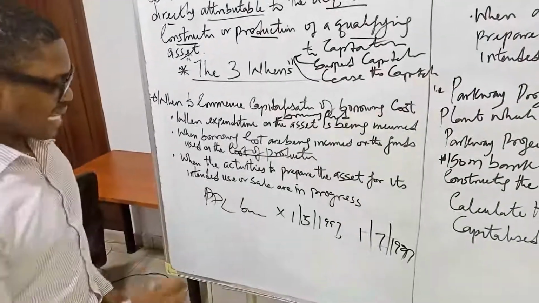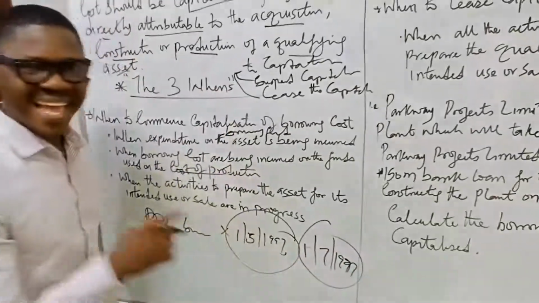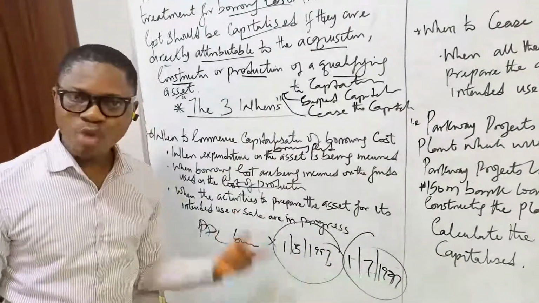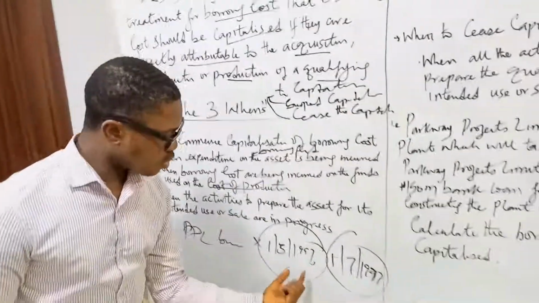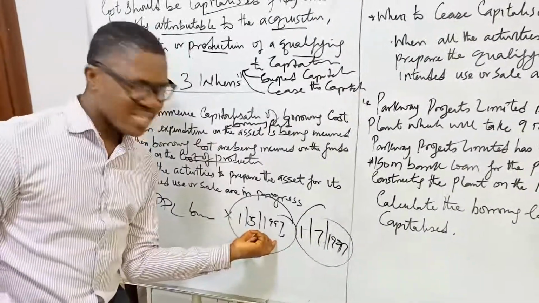Please note that as at when the fund was borrowed, construction had not started. Hence, borrowing costs cannot be capitalized. Why? Because construction had not started as at when the money was borrowed.